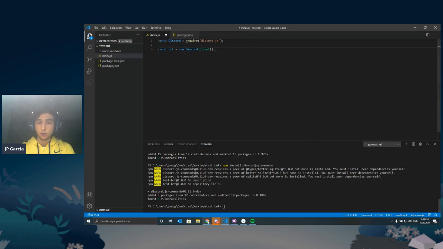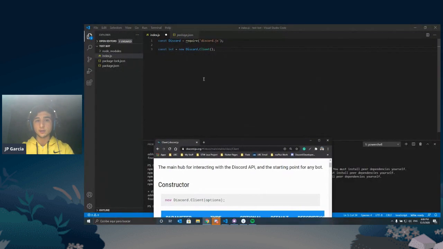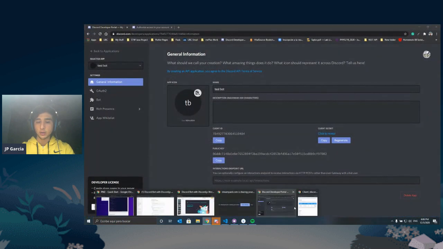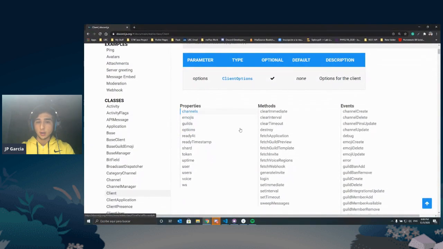Okay, and again, if we go back to our documentation, we know that this client object, this variable called bot, that signifies a client, is going to have all the properties, all these methods, and all of these events. More on events in a bit. But again, properties, we said, is just information about that object.